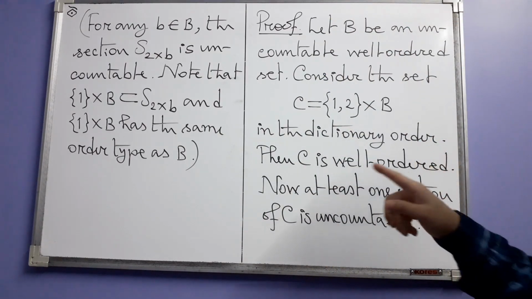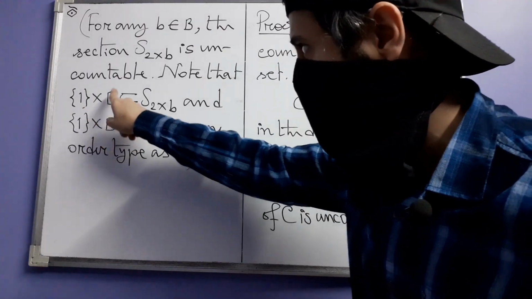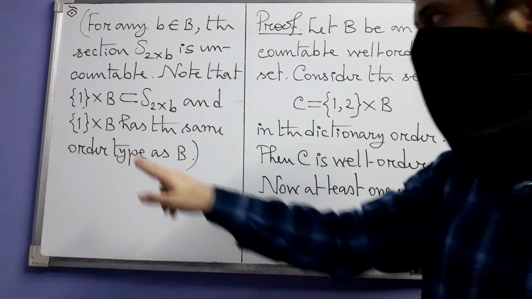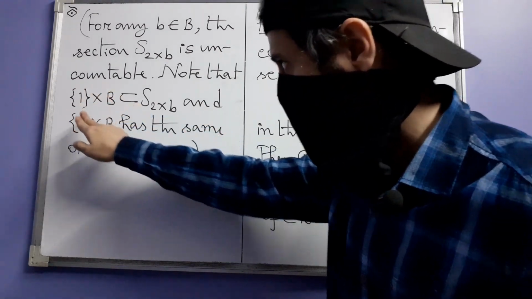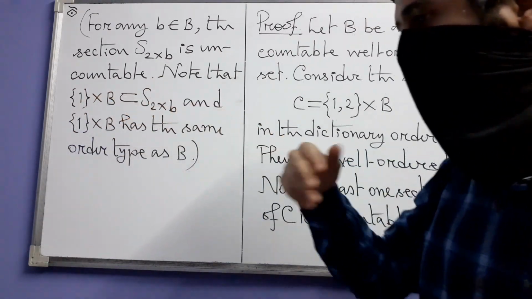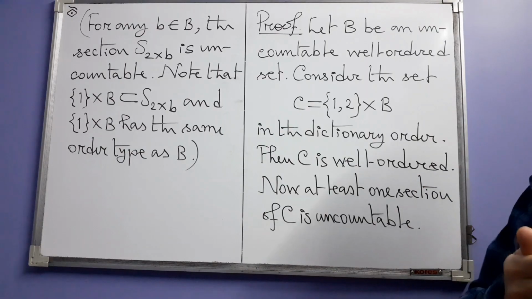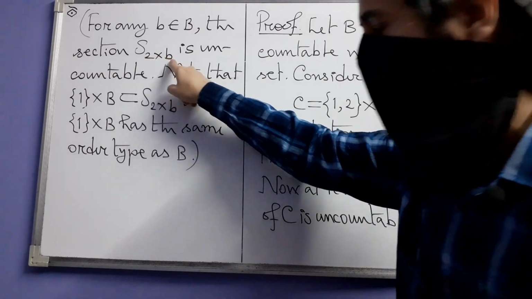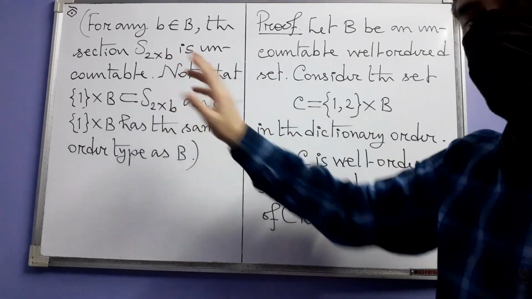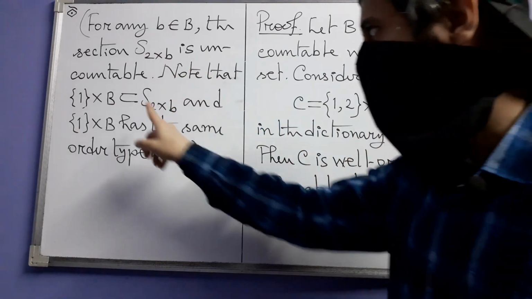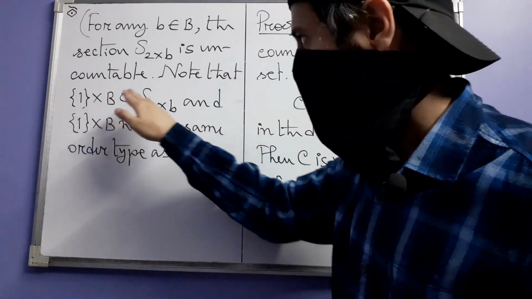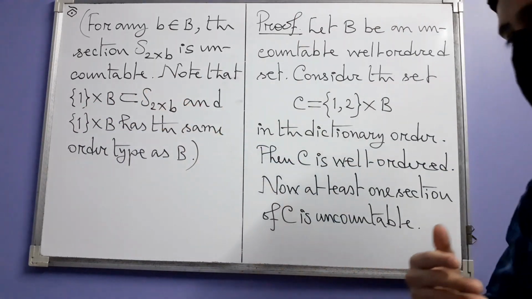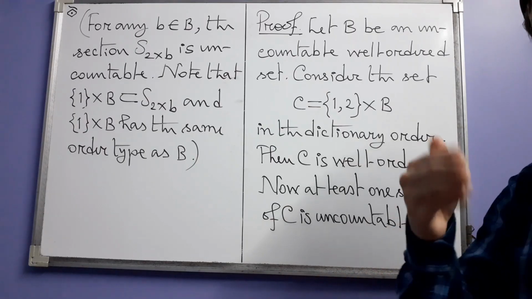And that's why all the elements in the first column, in that kind of imagination, are less than any element in the second column, and this is an element in the second column, 2 comma B or 2 times B in this notation. That is why this is a subset of this section, because the section by definition consists of all elements less than 2 comma B.